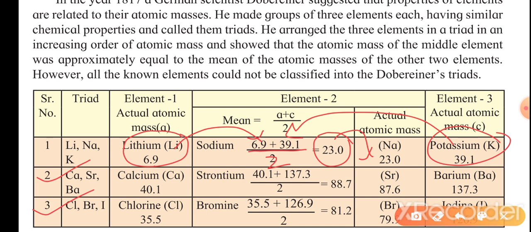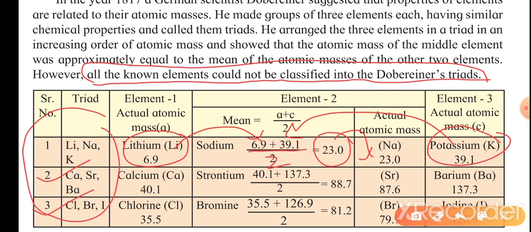One drawback of Dobereiner's triad is that not all known elements could be classified into it. How many elements are present in the world? We can't classify all the elements into triads. It is applicable only for these three groups. So this is a drawback.